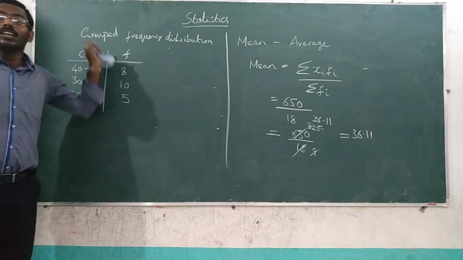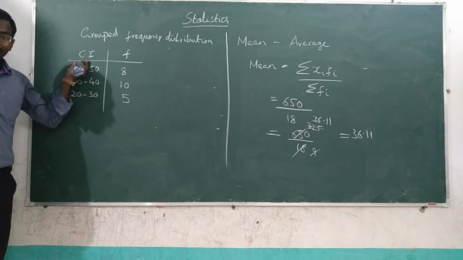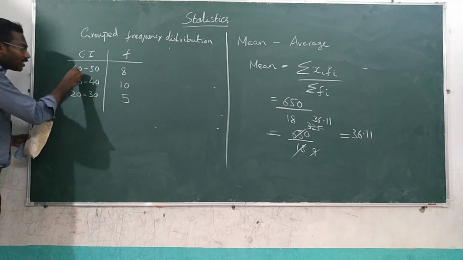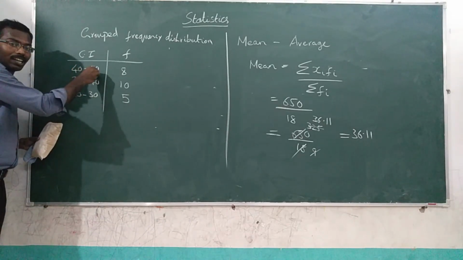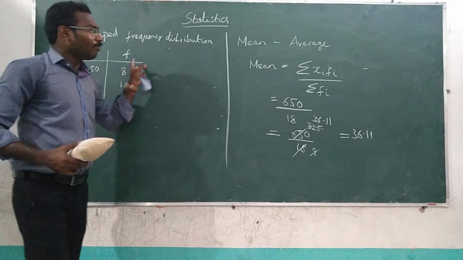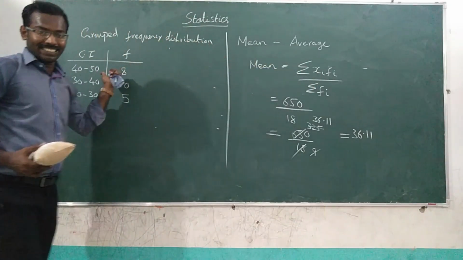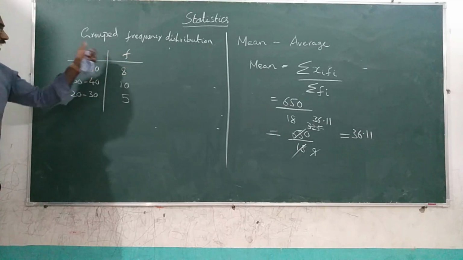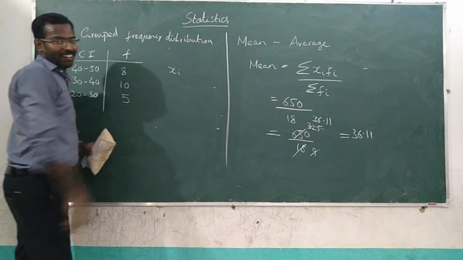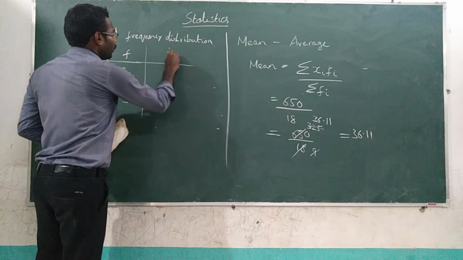This is called as group frequency distribution here. Why? Because here some group, some class intervals, classes are given. Okay, so again, this is called as lower limit and this one is called as upper limit. Okay, in this case, how can you apply the value in this formula? Where is xi here? F is here. Where is the xi? So it's simple. How will you calculate the xi value?